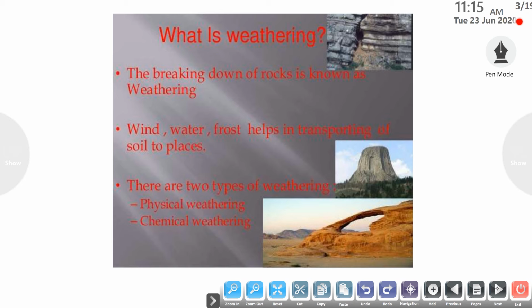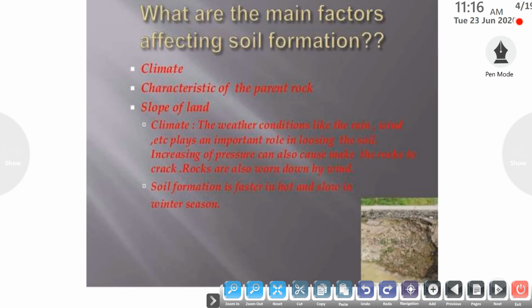There are two types of weathering or two types of soil formation that occur, that is physical weathering and chemical weathering. Physical weathering includes the breakdown of the rock particles to form the soil, and chemical weathering includes the formation of the soil from the mineral or the ore particles. So there are two types of weathering. This is not very important.